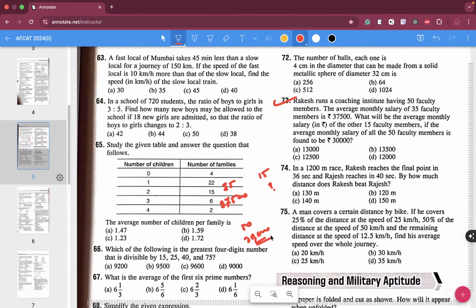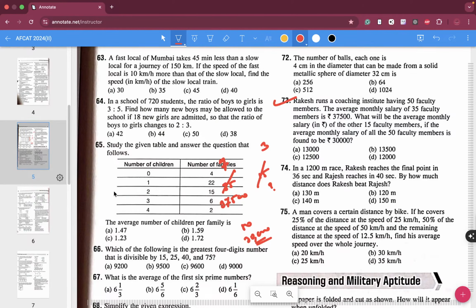So what we can do over here is reduce this into its ratios. This is in the ratio of 3 and 7, isn't it? Instead of saying the people having 37,500 and the others are in the ratio of 35 is to 15, I can say they are in the ratio 7 is to 3.